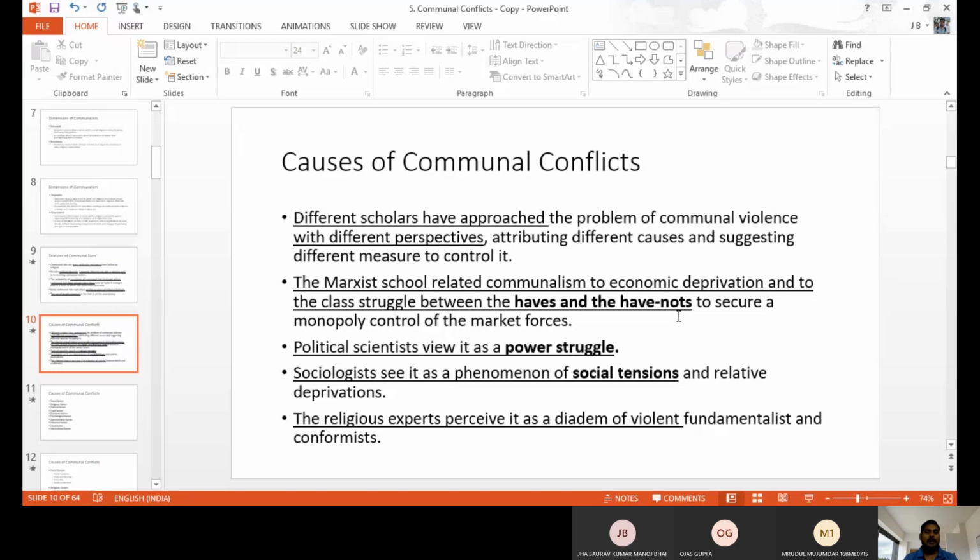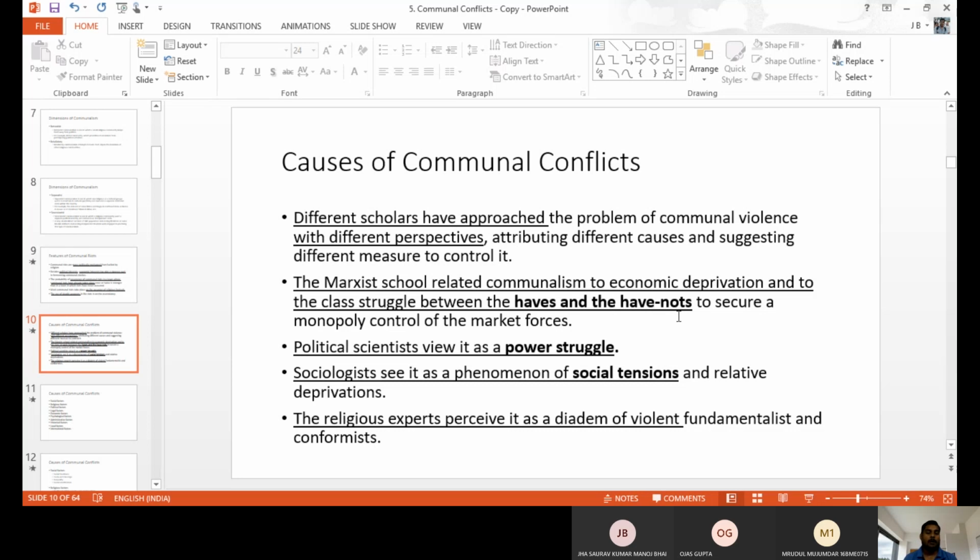Okay. Different scholars suggest different ideologies and causes for the violence. The Marxist school, political scientists, sociologists and religious experts have different ideologies or reasons for communal conflicts. First, the Marxist school's economic perspective is that communal violence happens because of the struggle between haves and have-nots. Haves means capitalists, those who have money.